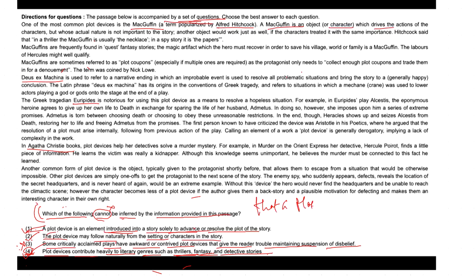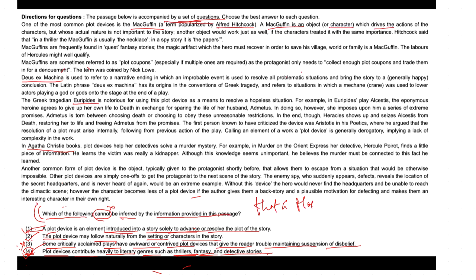Similarly, it is also stated that plot devices such as MacGuffins are used as part of the story, isn't it? So in that case, a story solely to advance or resolve the plot of the story, or the plot devices may follow naturally from the setting or character in the story.